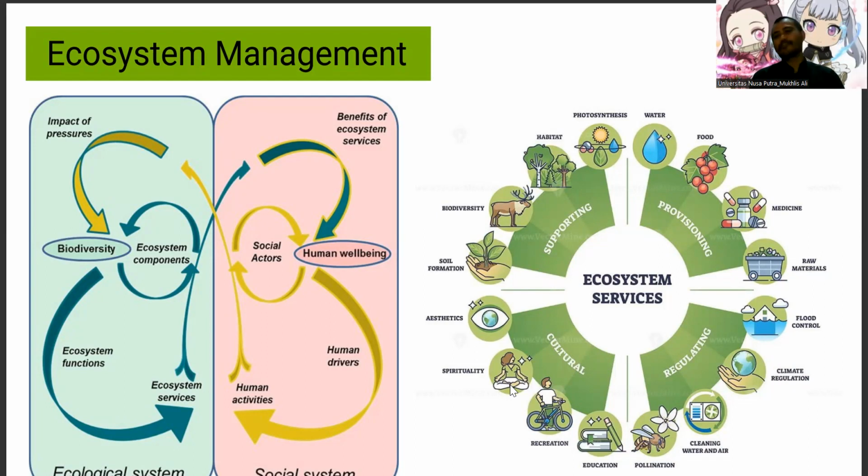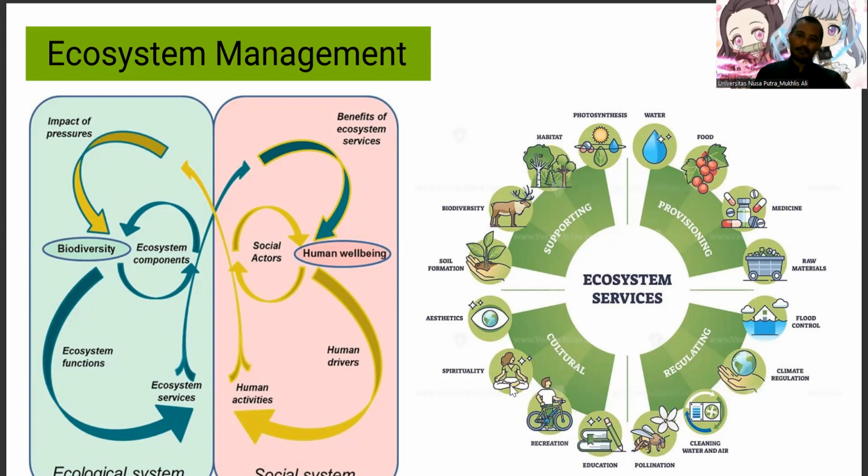Because from the point of view of the ecological system, the goal is to protect the biodiversity in the ecosystem. But from the point of view of the social system, the goal is creating or improving human well-being. Sometimes they interact with each other.